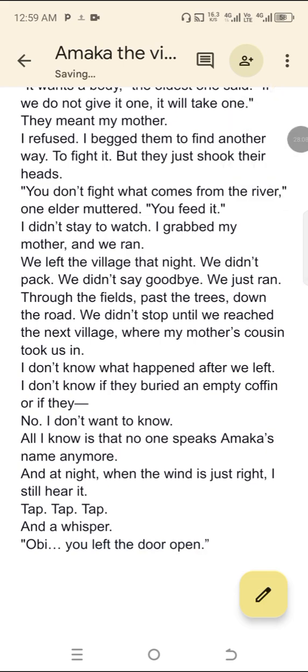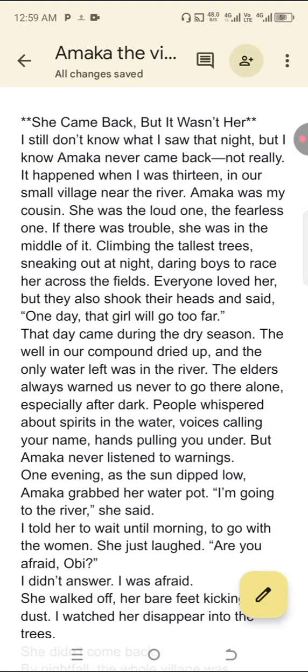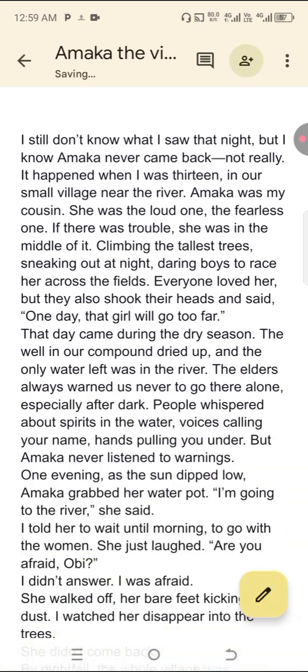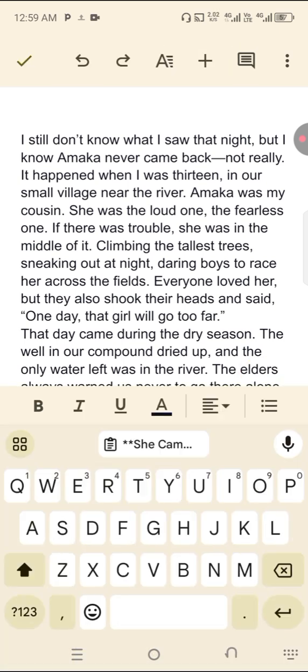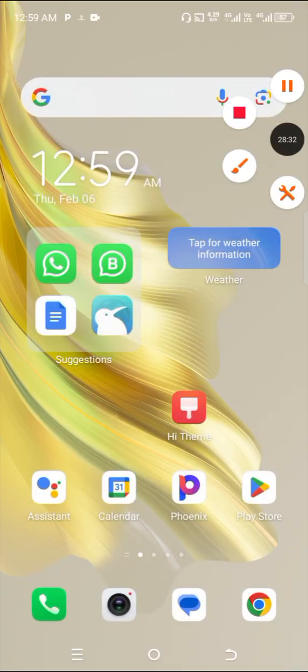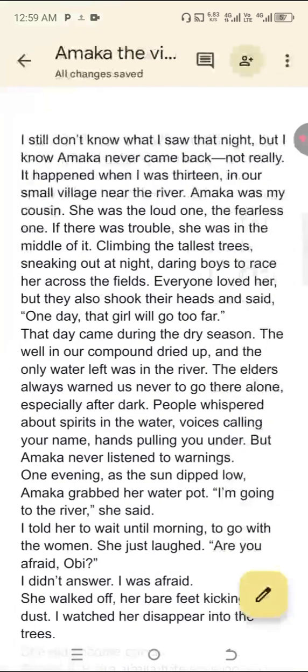Now that we have copied and checked grammar, and you have made sure that you've read your story and you understand your story, the next thing now is to generate a voiceover for our story. What do you mean by voiceover? I told you the text version of your script or your story will now be converted to audio.